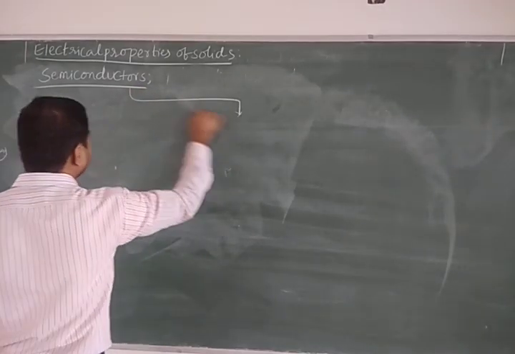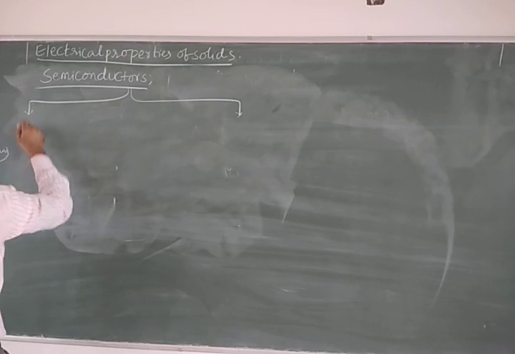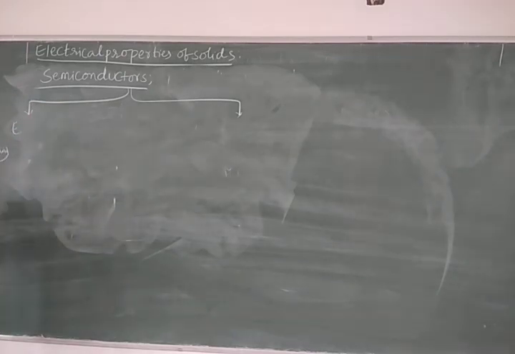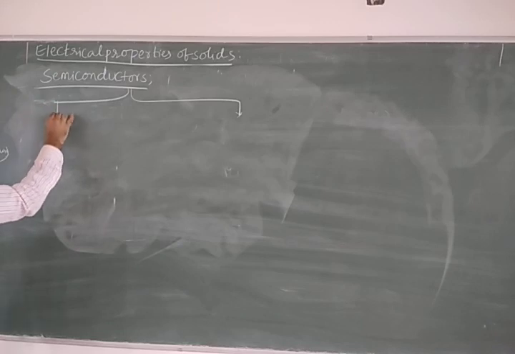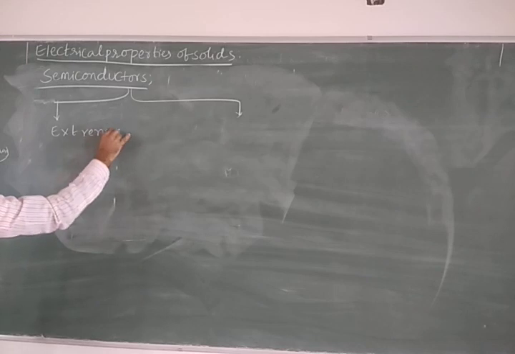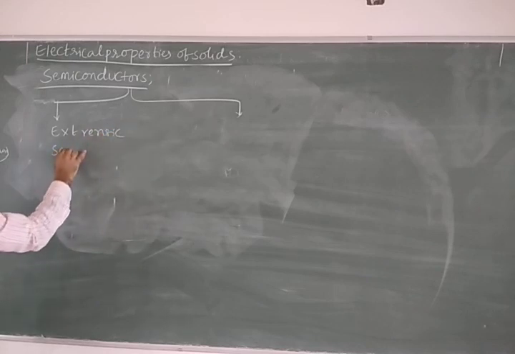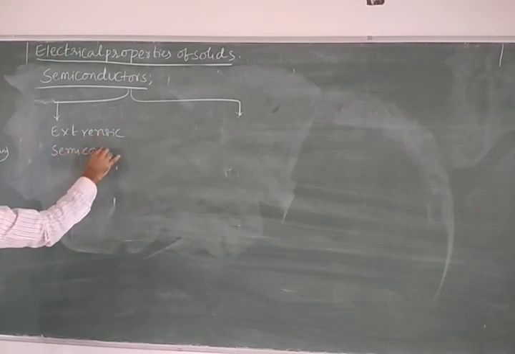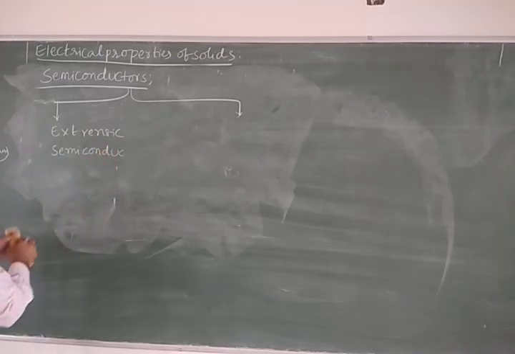Let us discuss now. So the first one we have extrinsic semiconductors. So I am writing now here, this is the first one. Extrinsic semiconductors. So otherwise first we discuss about intrinsic, later on we discuss extrinsic.